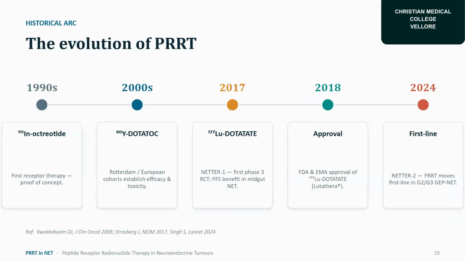So, if you look at the history, the evolution of PRRT in the 1990s was initially indium-111 labeled octreotide, the first receptor therapy with proof of concept. Then in 2000, yttrium-90 DOTATATE came. Then lutetium DOTATATE. The landmark trial was NETTER-1, the first phase 3 randomized controlled trial for midgut NETs. And in 2018, the FDA and European Medicines Agency approved lutetium DOTATATE. And in 2024, after NETTER-2 was published in Lancet, PRRT moves to first line for grade 2 and grade 3 gastroenteropancreatic neuroendocrine tumors.